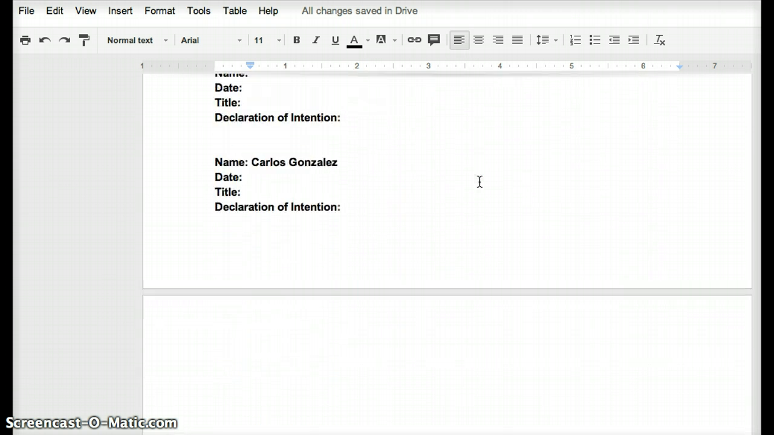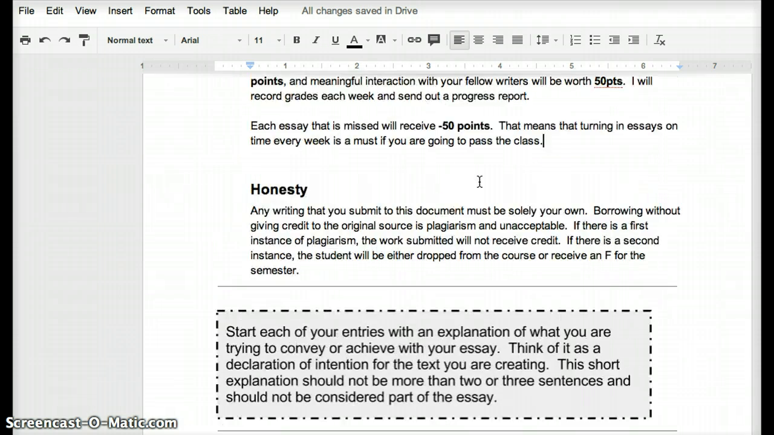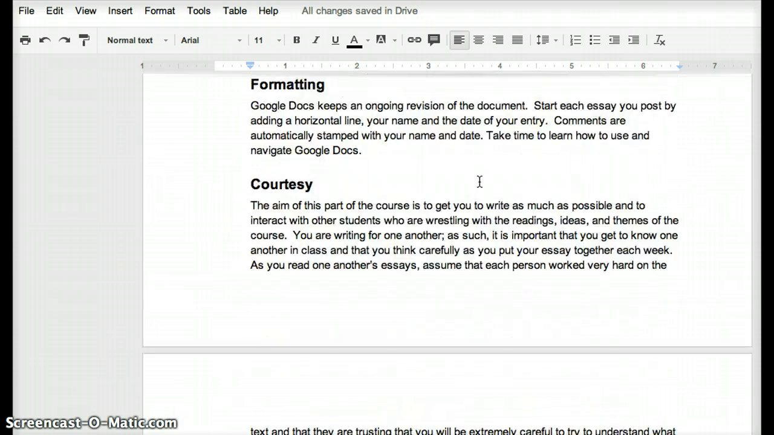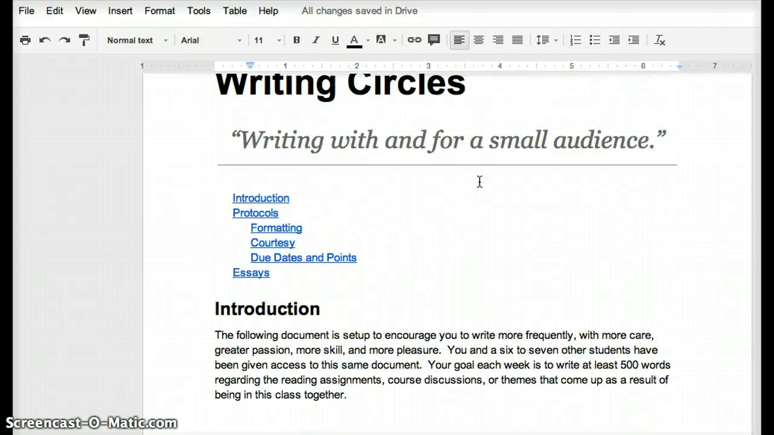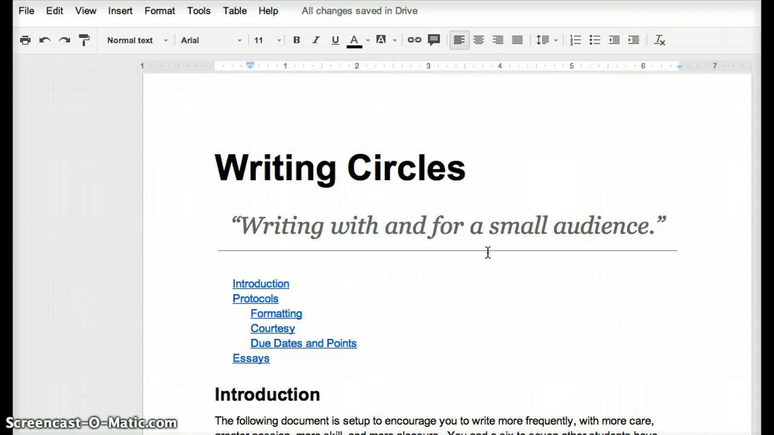That's it. That's the writing circles. This will be one very, very large file by the end of the semester. I think it will be a very worthwhile experience. The key to making this very successful is that you interact with your group mates, with your writing circle members frequently, and that you think about what's being written and what is being read in class, and that you assign each other interesting themes to explore.